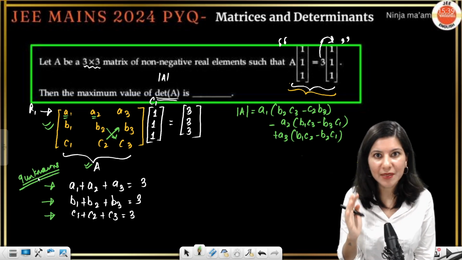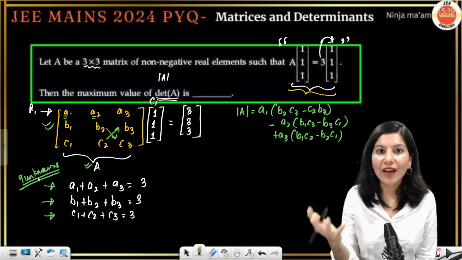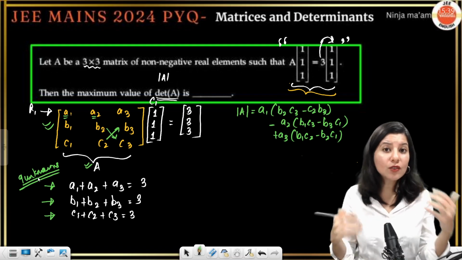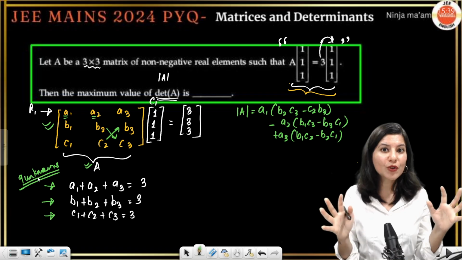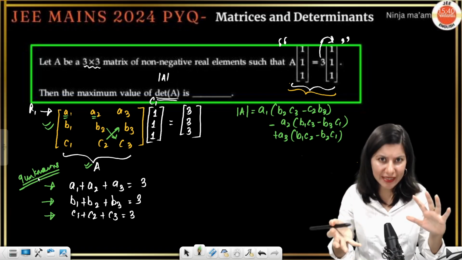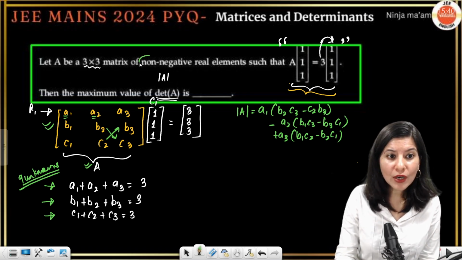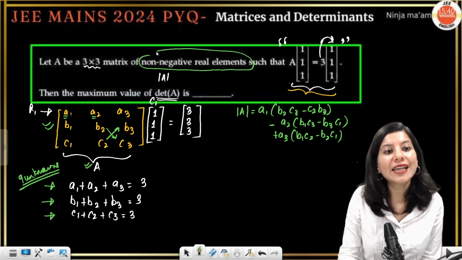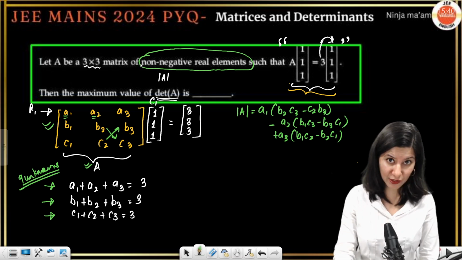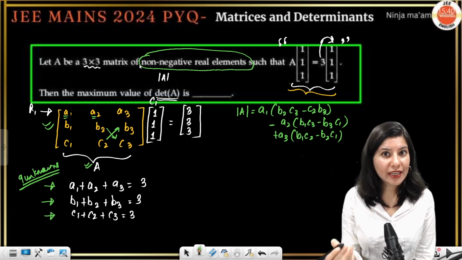of all 9 elements with only 3 equations. Yes, we can do that, because here we are not extracting the values by the normal method. Here we will apply the concept of optimization or maximization. And one more condition, let's not forget: non-negative real elements. All the 9 elements are non-negative, so they can be 0 and they can be positive.